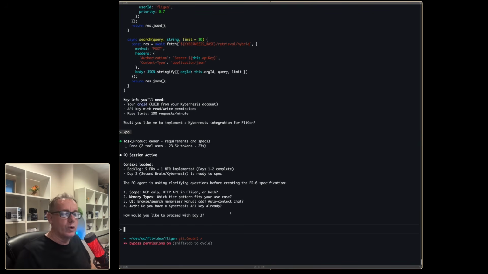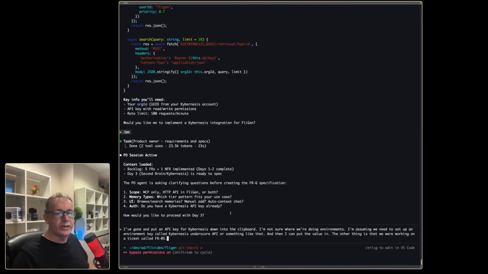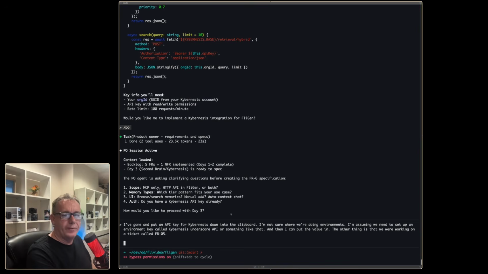The other thing is that we were working on a ticket called FR05. Let's just see that come through, and we'll continue and say, this was a really successful pattern for us, using an MCP server to talk to the local file system from the agent. Initially we called it Kybernesis, then we renamed it to local documents, I believe. And what I'd like to do with this one is follow that pattern, use the Kybernesis official documentation for APIs, but implemented as an MCP service like the last one.